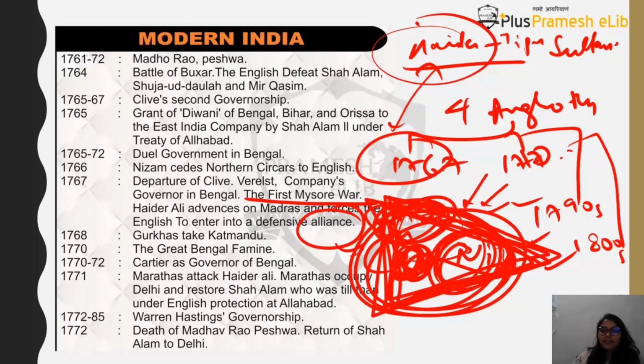Now it's the same time when you will find that 1770, when there is a great Bengal famine happening. Okay, famine happens for two reasons: either there is a shortage of food, or second reason is there is surplus of food but it has not been distributed to people. So generally it is said that administration of India under Britishers, see, India after independence has not faced a single famine, which tells you the importance of democracy. Why? Because not only was food available, but it was made accessible and affordable for the people, so that even if there is surplus food, it actually reaches people.